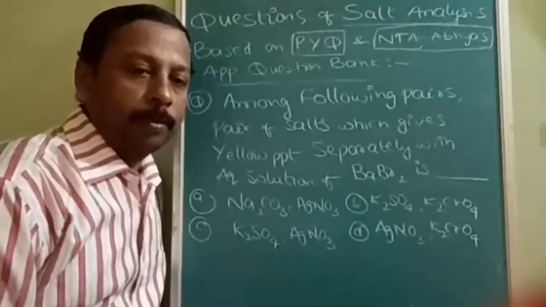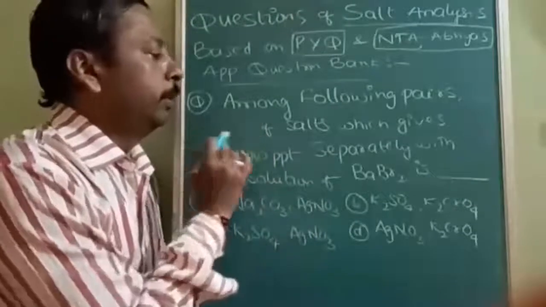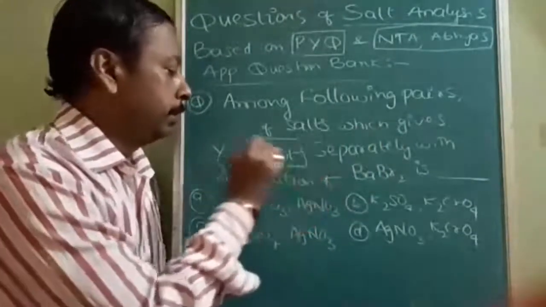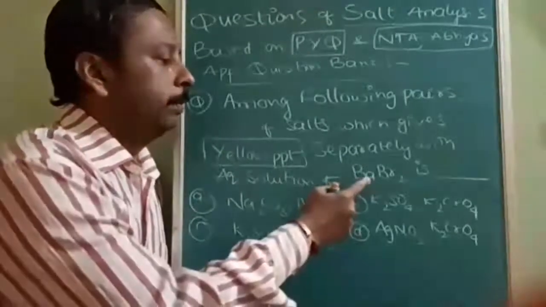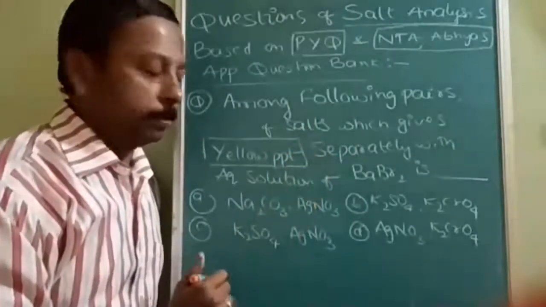Next question: among the following pairs of salts, which gives a yellow precipitate? That means BaBr2 plus each salt should give a yellow color precipitate.